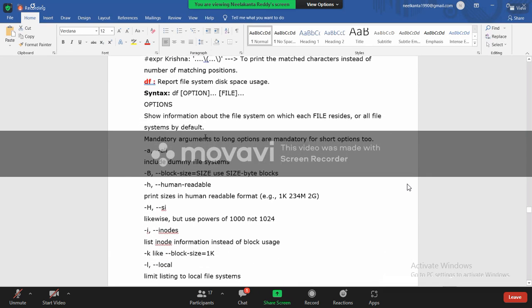Understood guys? So EXPR is for arithmetic operations and also for if condition checks. If condition check, you forget for now. I'll explain it in shell scripting. For now you remember it can be used for arithmetic operations. Okay.